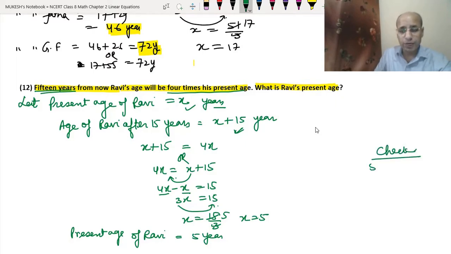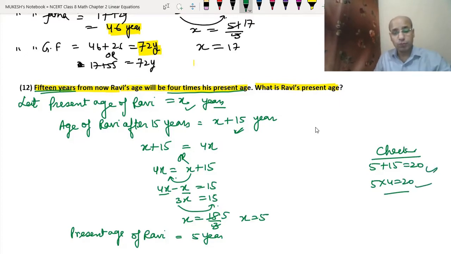15 years from now, that means 5 plus 15 equals 20. And 5 into 4 is also 20. So that means we have got the right answer. I hope you have understood this question clearly.